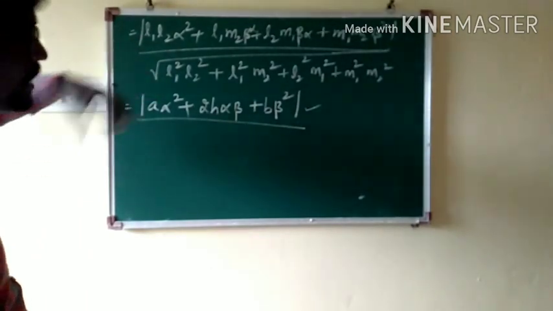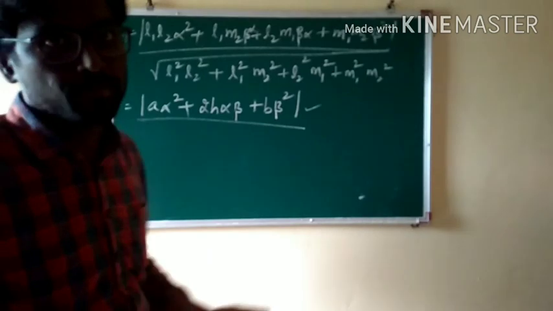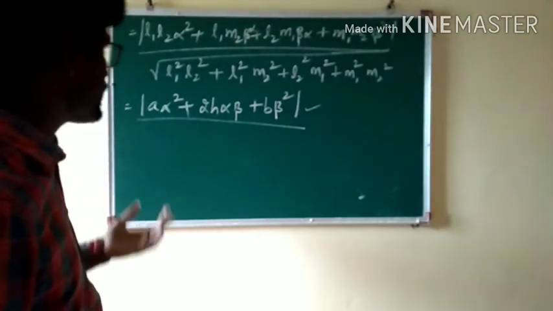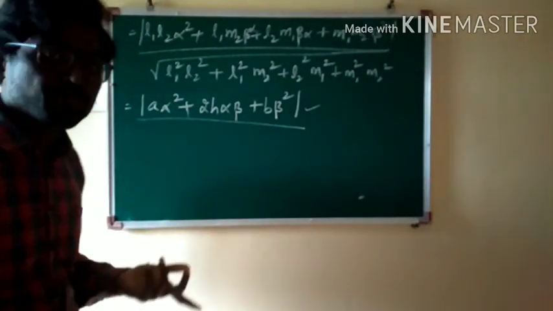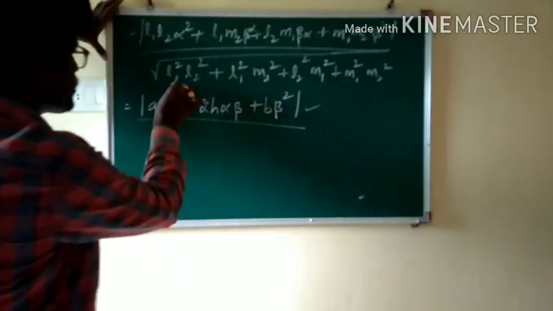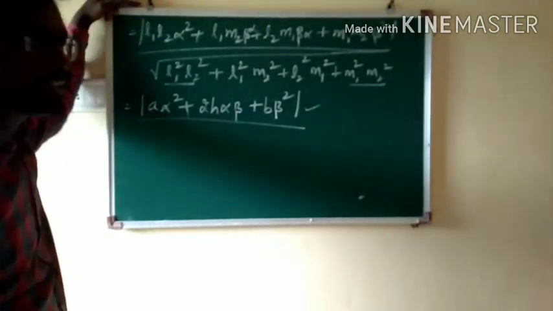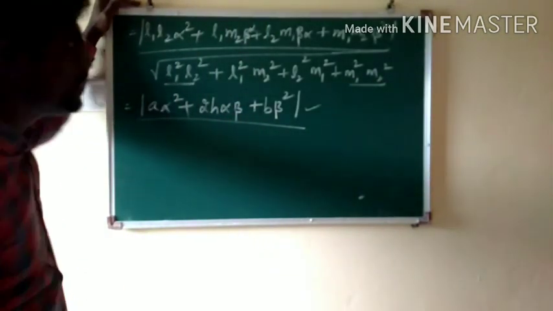Now in the denominator we have square root of (A minus B) whole square plus 4H square. We are supposed to get it in terms of (A minus B) whole square. What is A? L1 L2. What is B? M1 M2. So L1 square L2 square plus M1 square M2 square we have to express in terms of (A minus B) whole square.